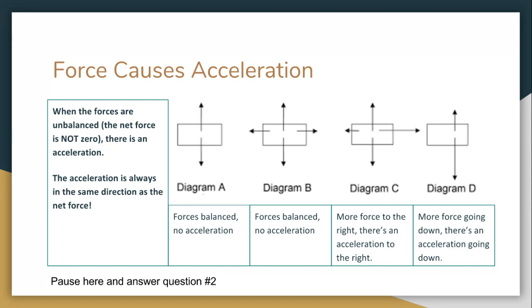So for example, in diagram A, the forces are balanced, so there's no acceleration. Diagram B, the forces are balanced too, and there's no acceleration. Diagram C, up and down is balanced, but left and right, there's more force to the right. So there's going to be an acceleration going to the right. In diagram D, it looks like the force going down is bigger than the force going up. So there's going to be an acceleration going down.